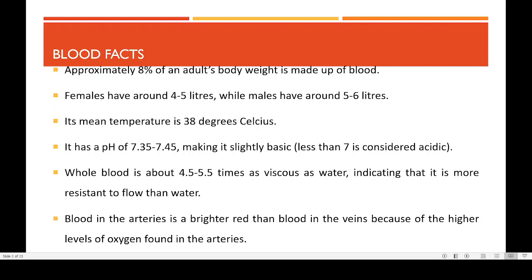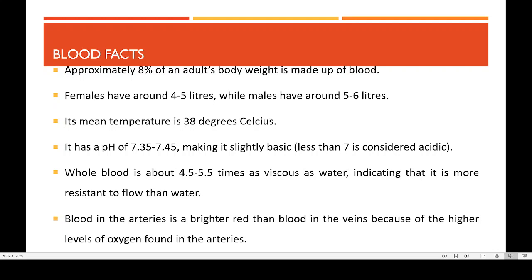Then the pH of the blood is between 7.35 to 7.45. That means that blood is slightly basic. You know that our normal neutral pH is 7. So any deviation from this neutral pH of 7 indicates either acidity or alkalinity. So in the case of blood, it is 7.35 to 7.45, which means that the blood is slightly alkaline or slightly basic.